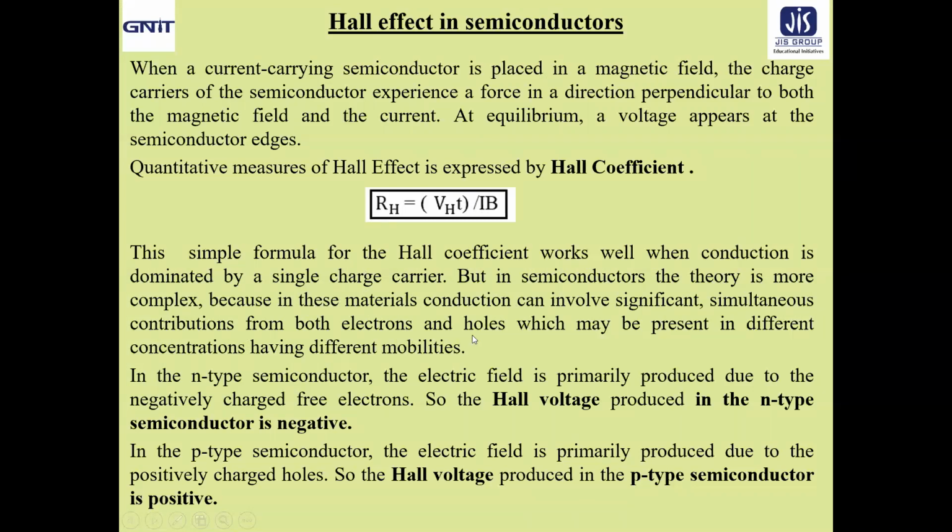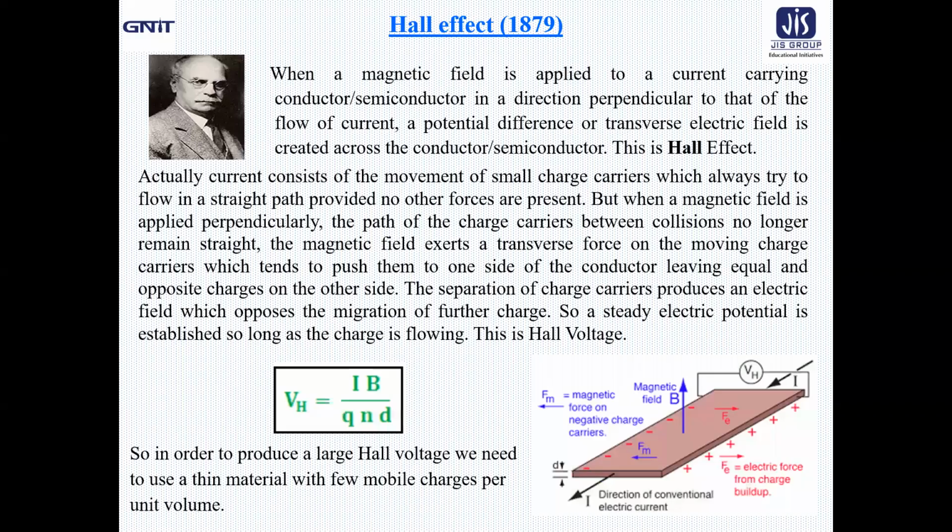Electrons are negative charge carriers and holes the positive charge carriers, which may be present in different concentrations having different mobilities. Very, very important point. In case of a conductor, only one type of charge carrier is present. That's why we considered only the concentration N, say.